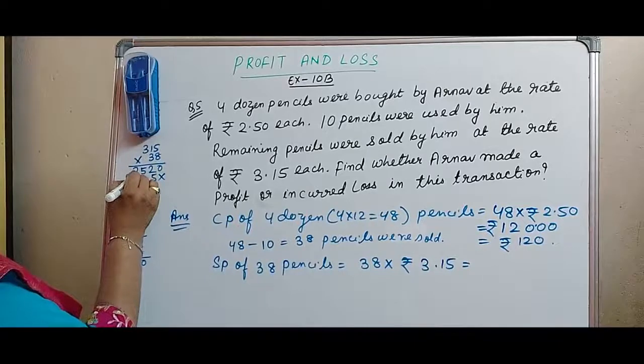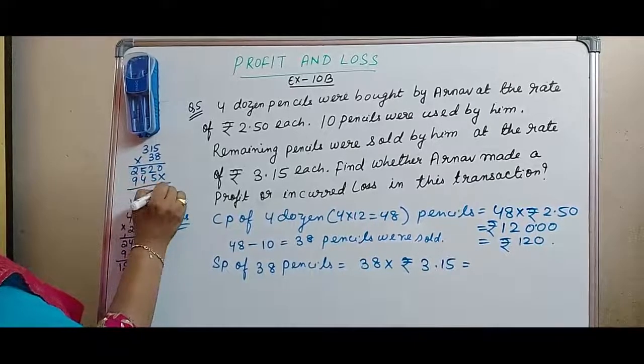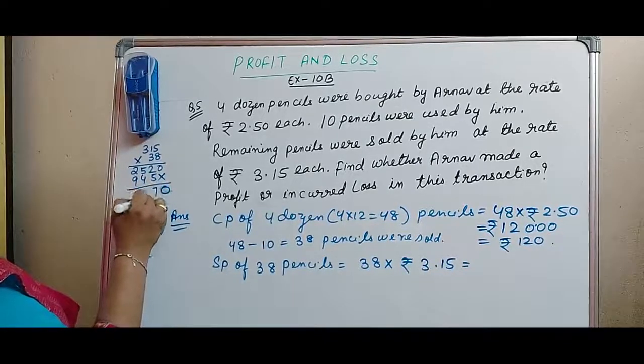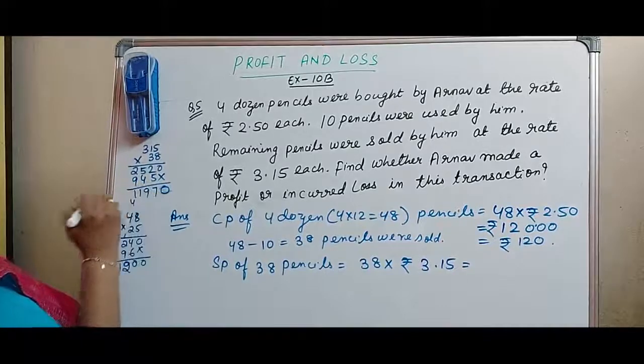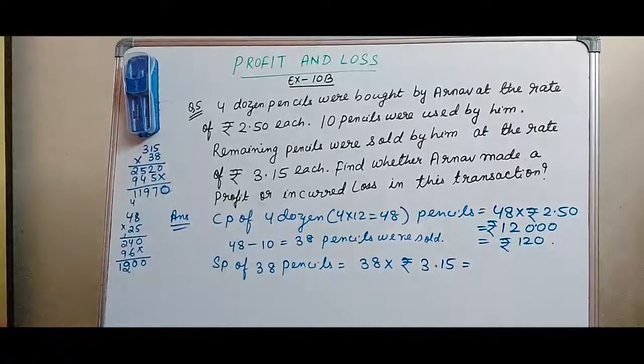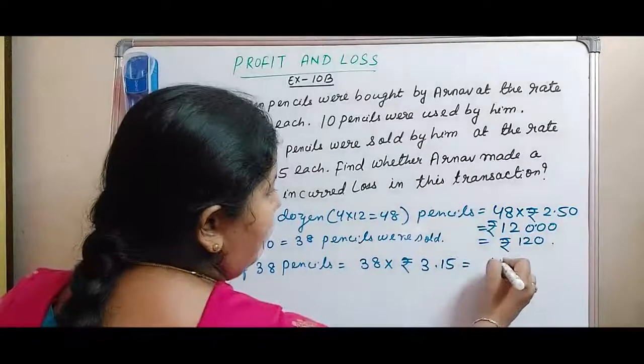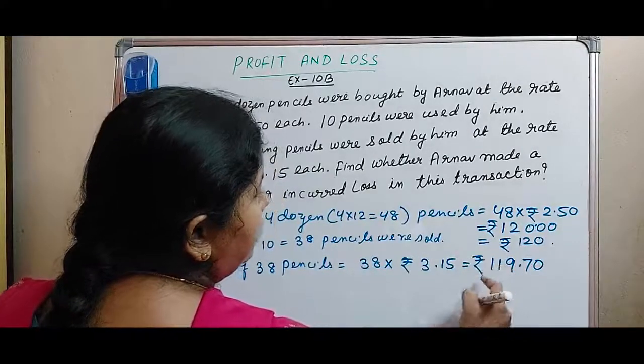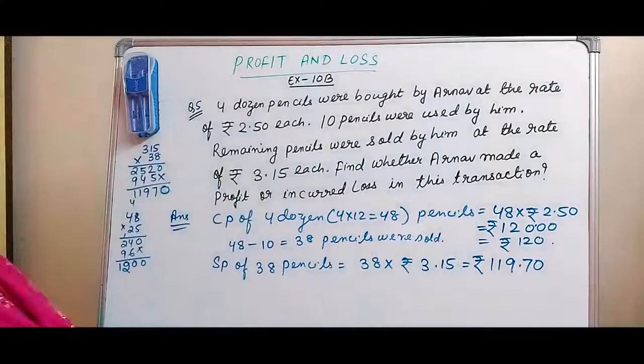Then 3 3s are 9. So after adding we get here, this is 0, this is 7, this is 9 and this is 11. So 11970. So this is rupees 119.70.